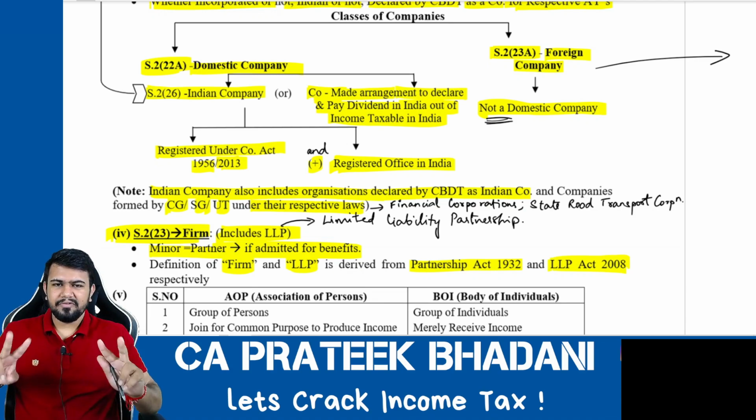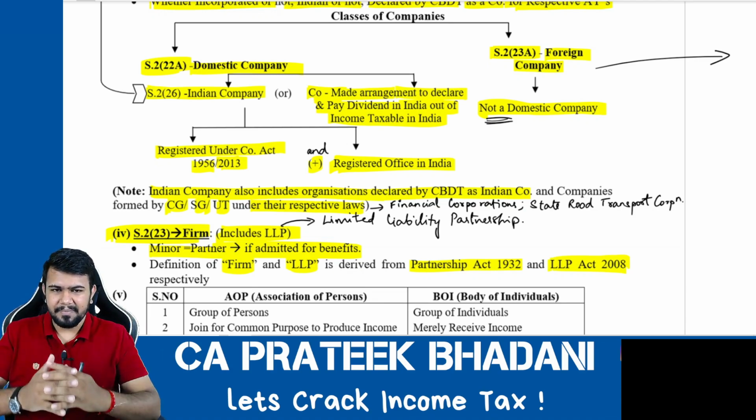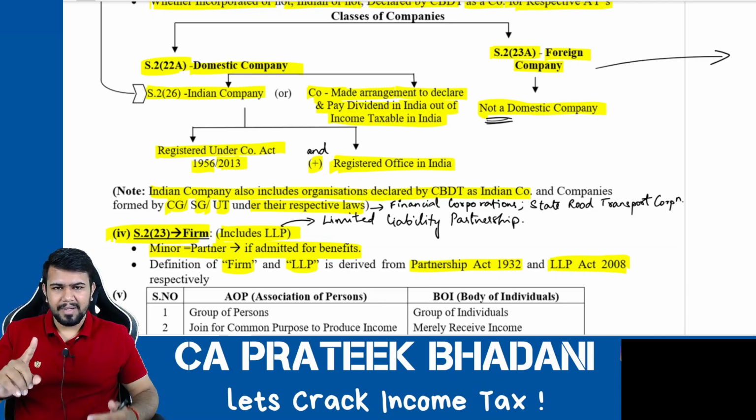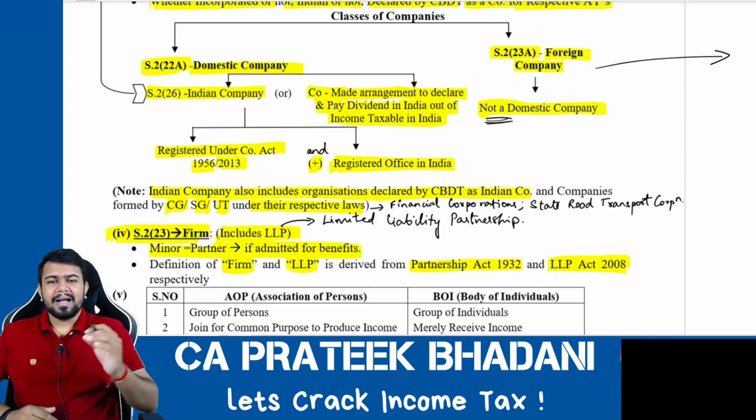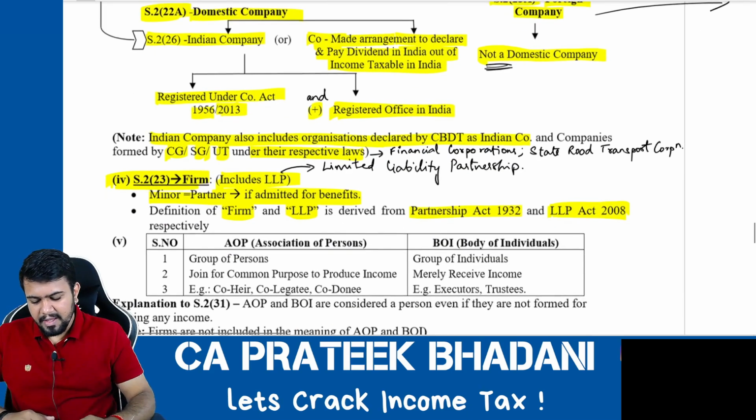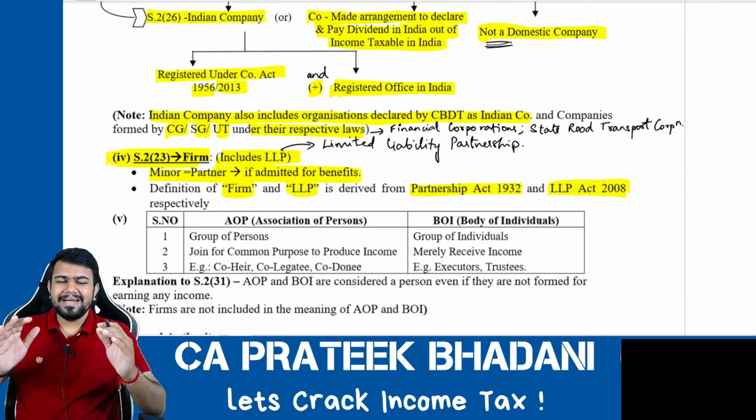So there are two types of company which are included in the domestic company definition. What are they? Number one, Indian company, and number two, a company which has made arrangement to declare and pay dividend in India out of the income taxable in India. I am repeating this again and again because it's very important. Okay. Now, what is an Indian company?